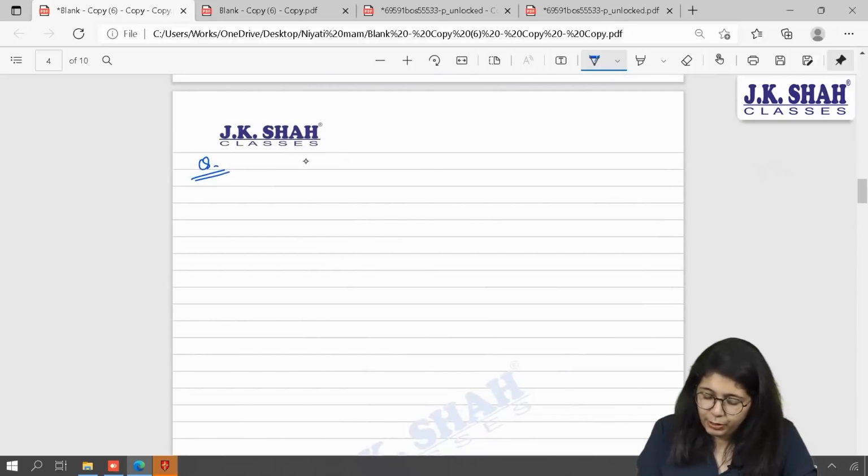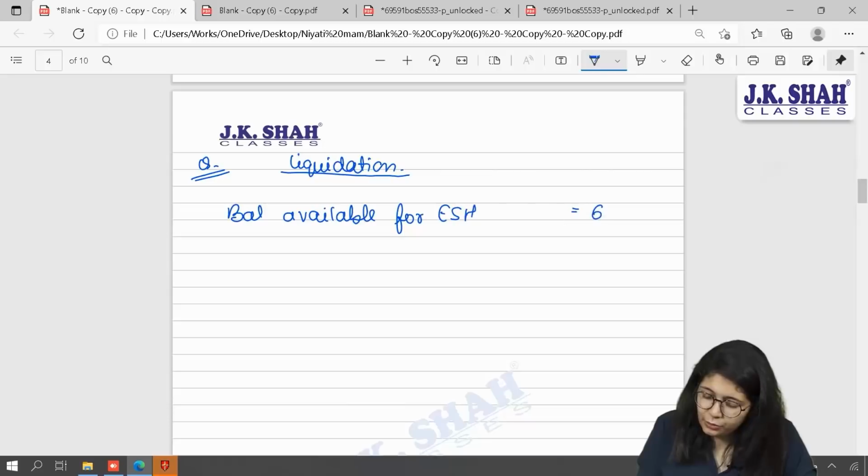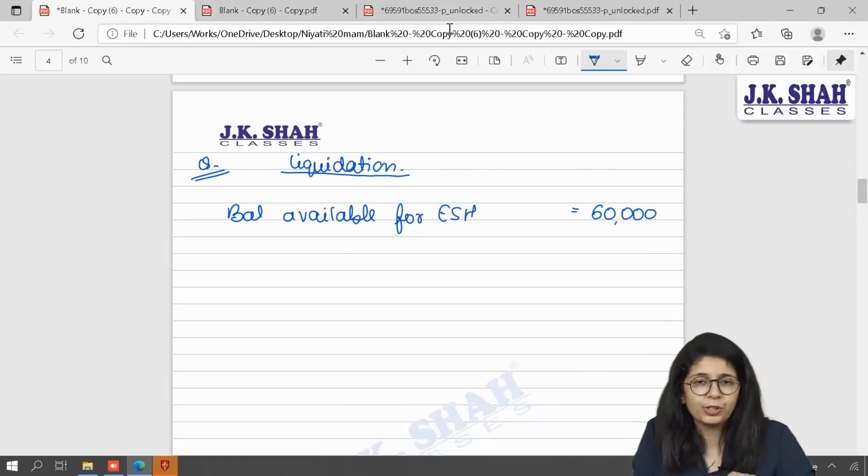I am on my question based on liquidation. Balance available for equity is only 60,000. I would have straight away divided this by my total number of shares, provided I had only 1 class of equity shares.